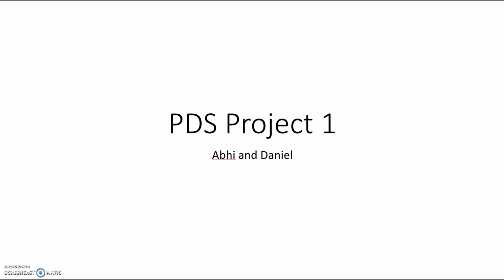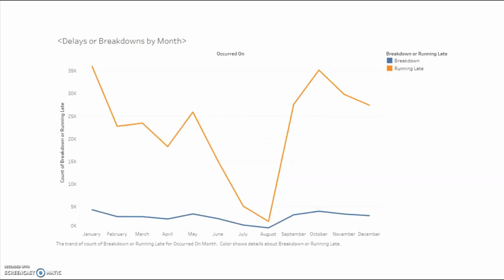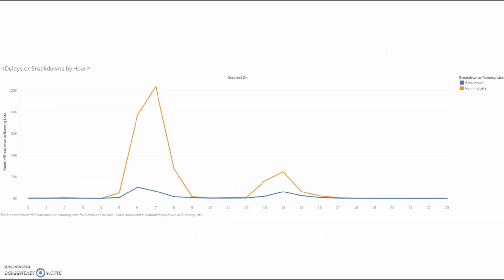Looking at the first question that we explored, the number of delays that occurred over time. In the first graph, you can see the number of delays by month, and in the second graph, you can see the number of delays by hour. From these two graphs, we can tell that during specific times of the year and specific times of the day, there are more delays occurring than others.